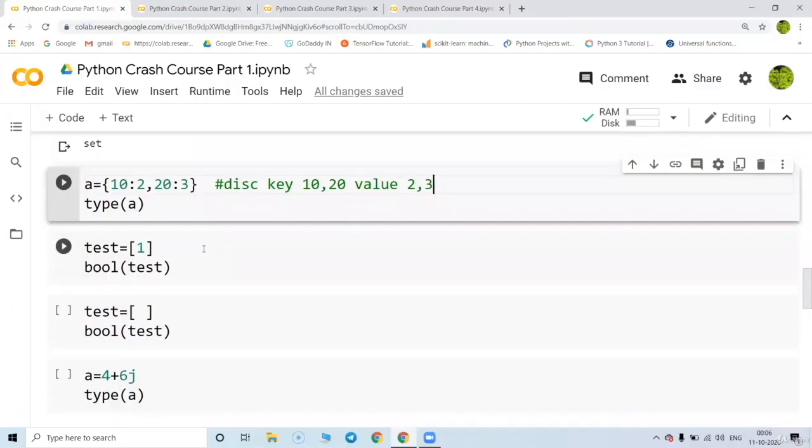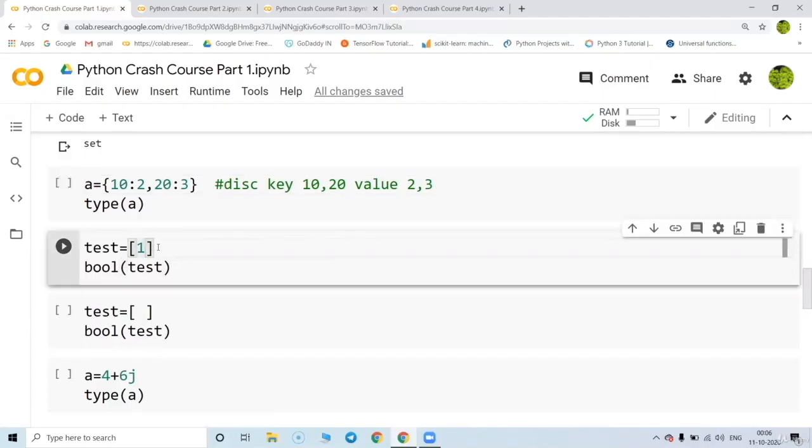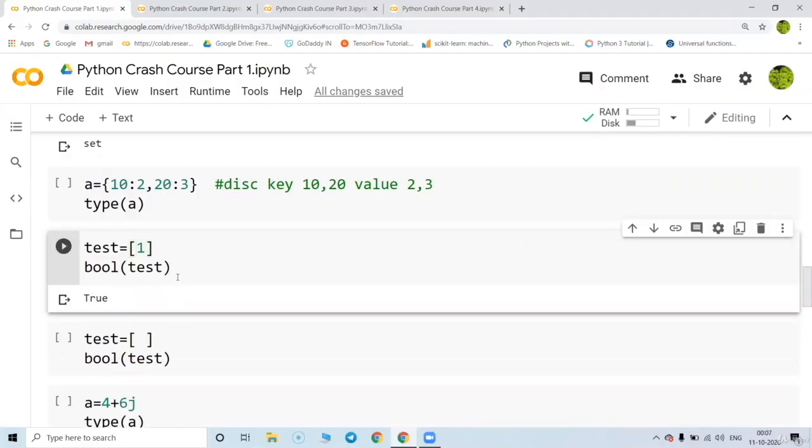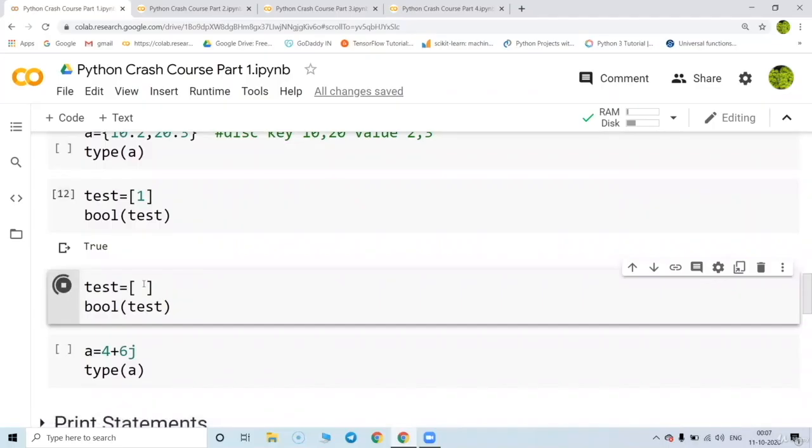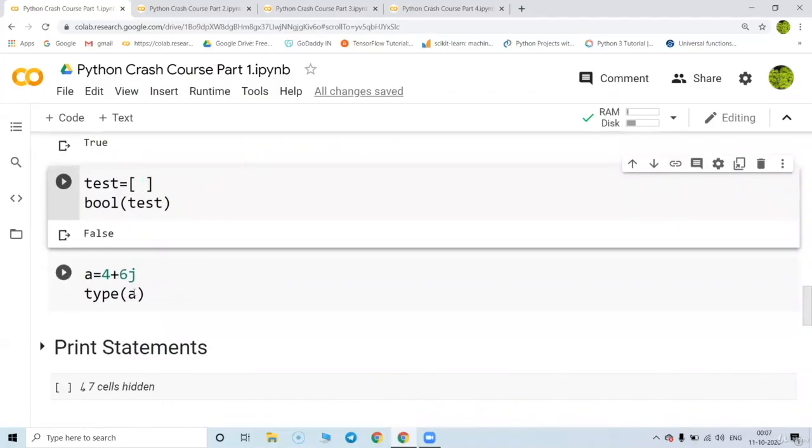Python also supports two more data types, called boolean and complex. When you have some value inside this and I check it, it is going to say true, and if it is a blank box, then it is going to say false. So true and false are the boolean data type.